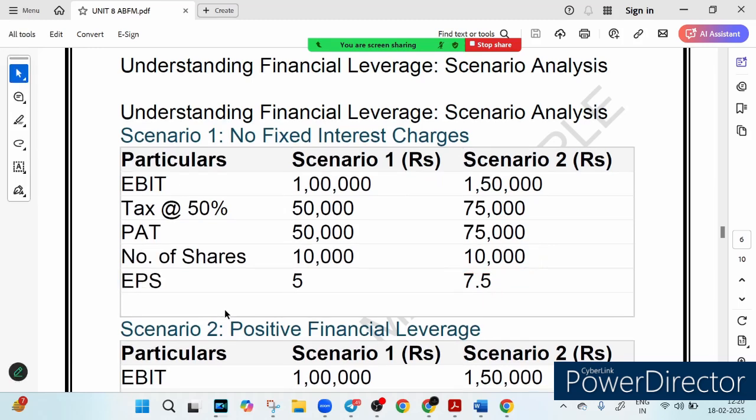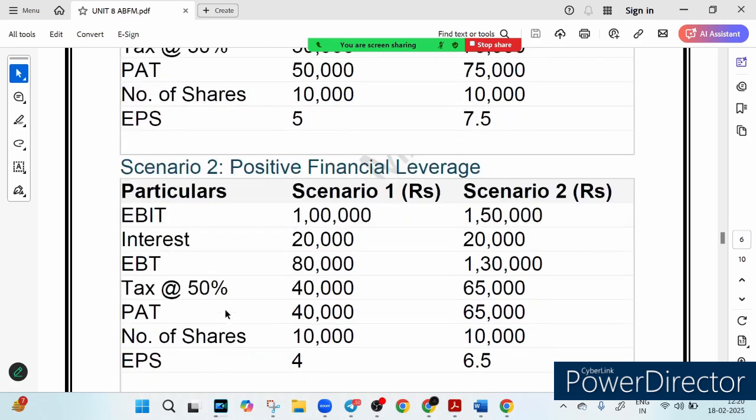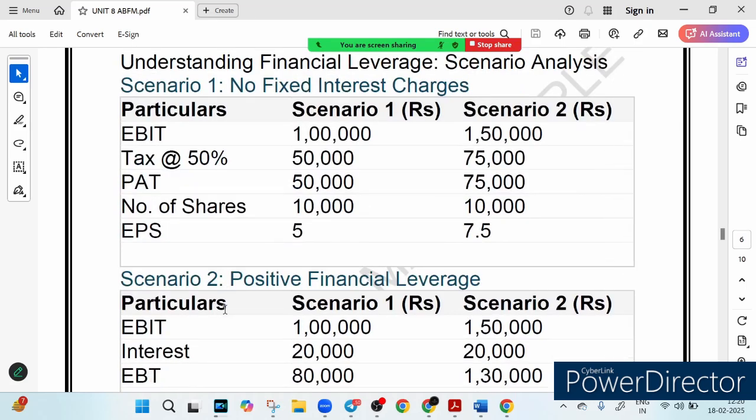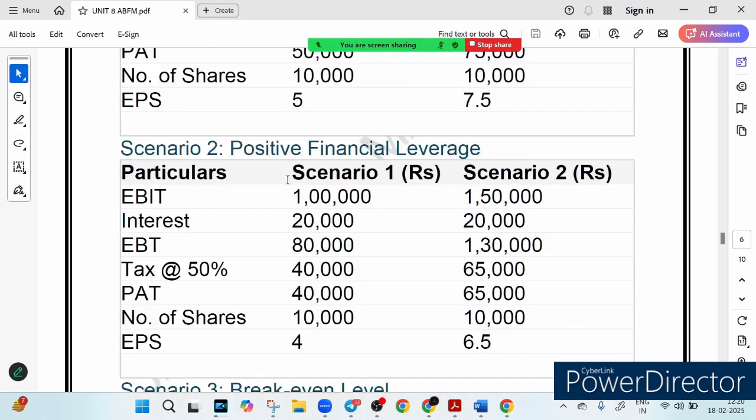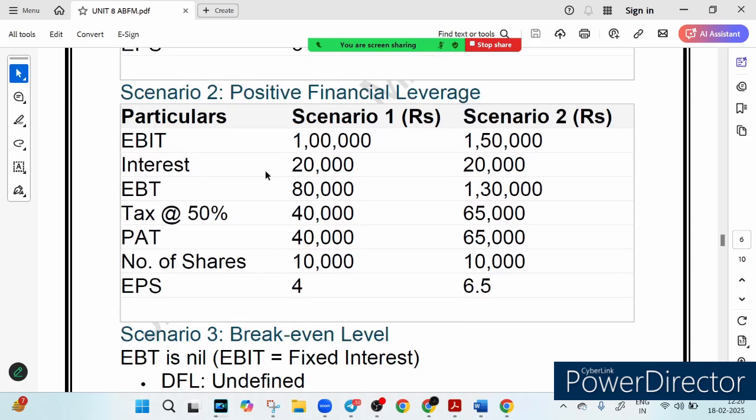So without any interest charge, a higher EBIT leads to higher EPS, right? Now look at scenario 2, where we have positive financial leverage. Now add some interest charge to the picture. Here is where financial leverage comes into play, right?